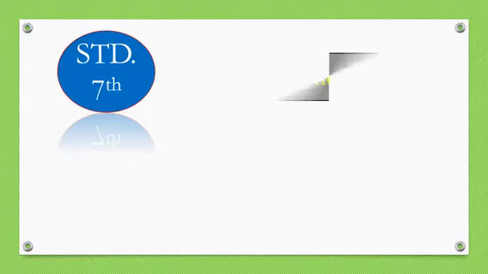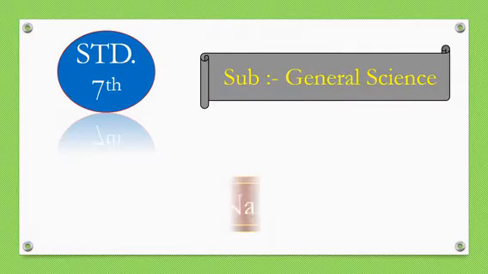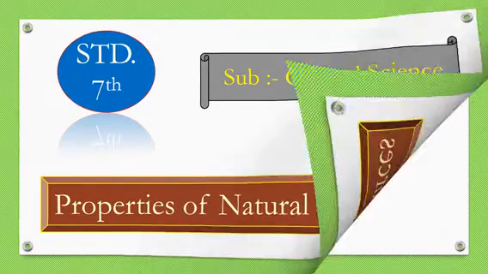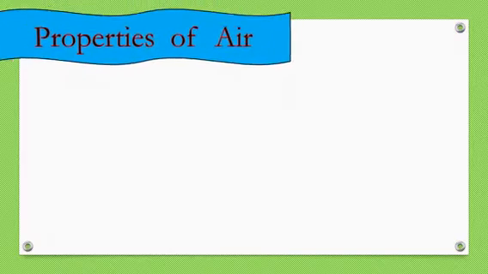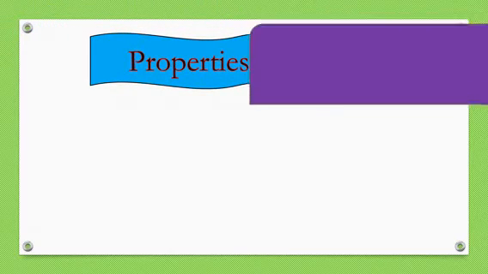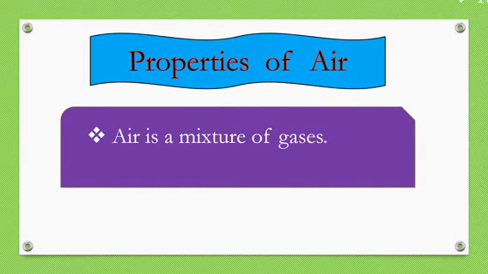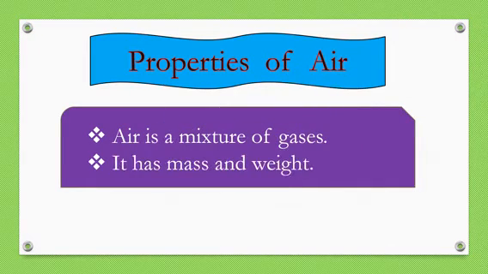Today we are going to learn about Standard 7, Subject General Science, Chapter number 3, that is Properties of Natural Resources. First topic is Properties of Air. Air is a mixture of gases. Therefore, it has mass and weight.